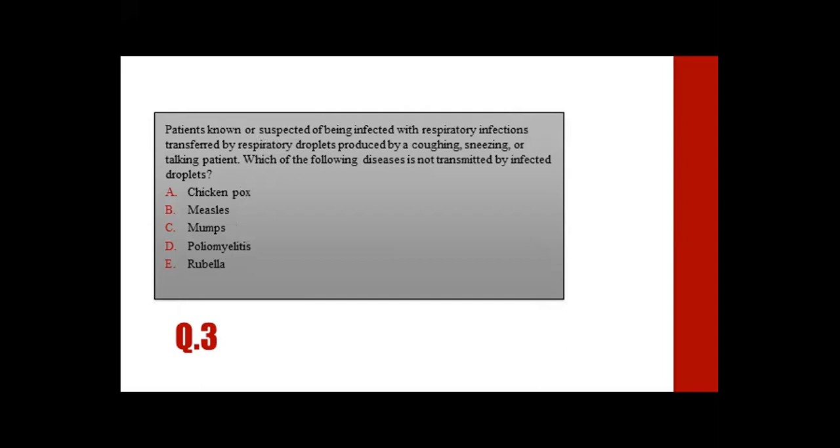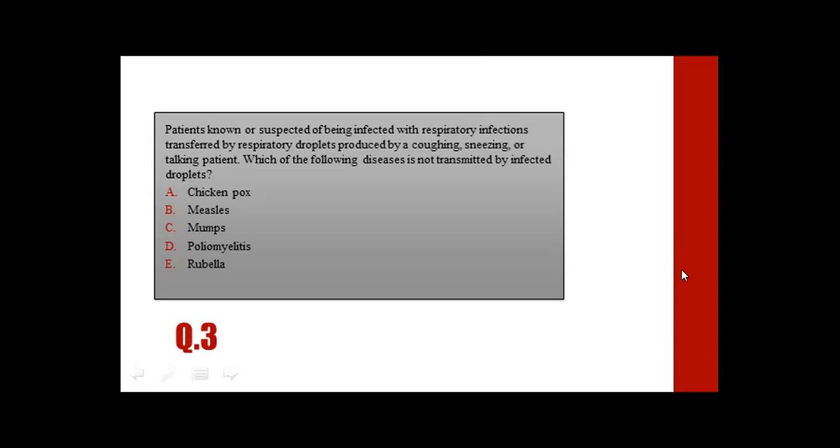MCQ 3. Patient known or suspected of being infected with respiratory infections transferred by respiratory droplets produced by cough, sneezing, or talking. Which of the following diseases is not transmitted by infected droplets? Alpha chickenpox, beta measles, C mumps, delta poliomyelitis, E rubella.